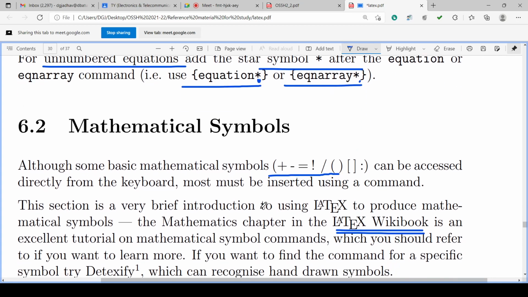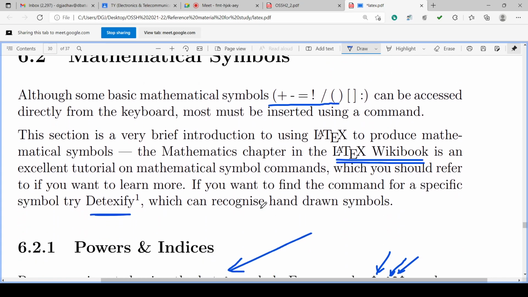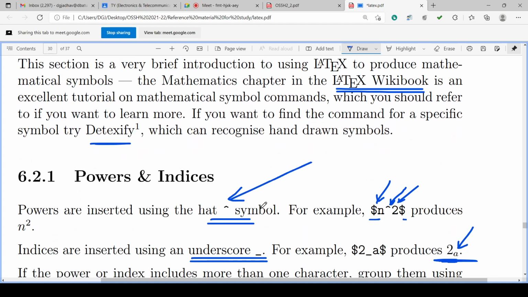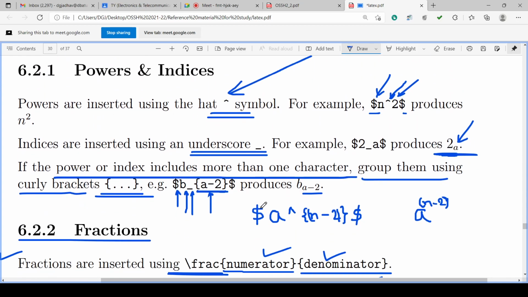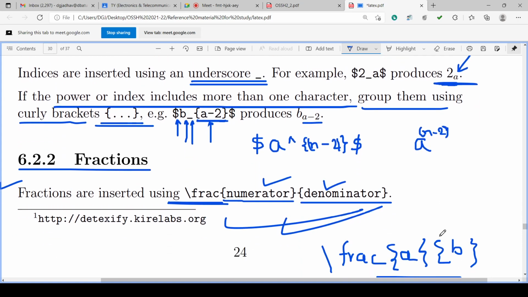Okay. Then in case of symbols, we can have the powers and indices with hat and underscore. To club different letters, different characters, we have to use curly brackets. Within curly brackets, it is considered as one clubbed group.